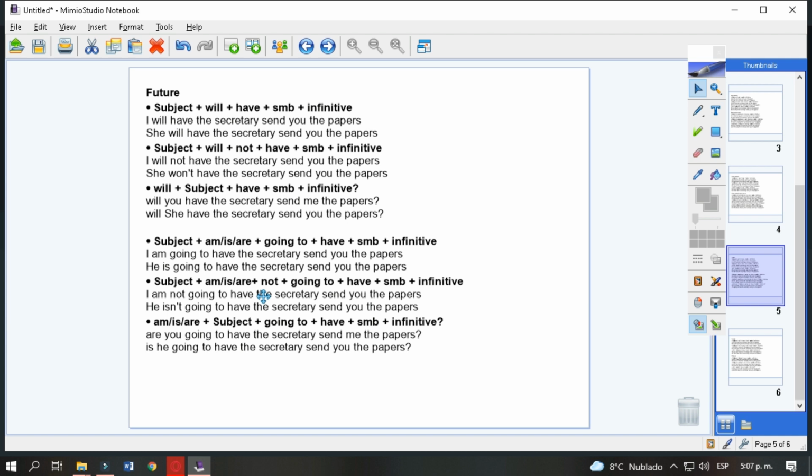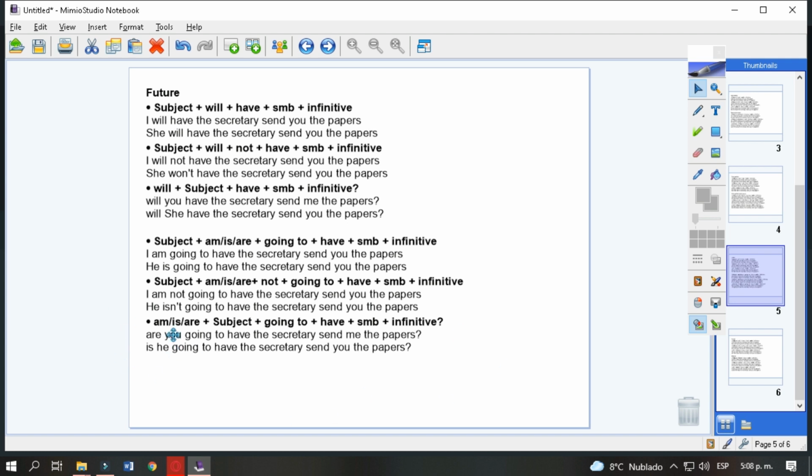For negative, we add not after the auxiliary verb am, is, or are. I am not going to have the secretary send you the papers. He is not, he isn't going to have the secretary send you the papers.